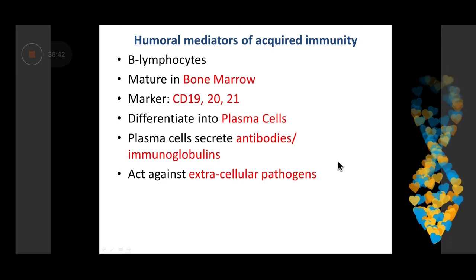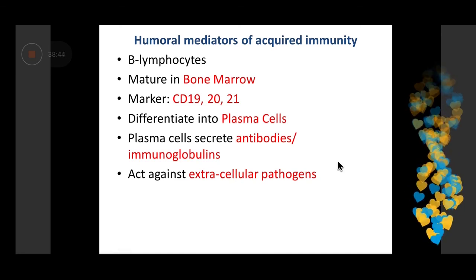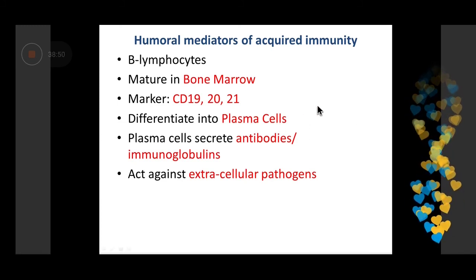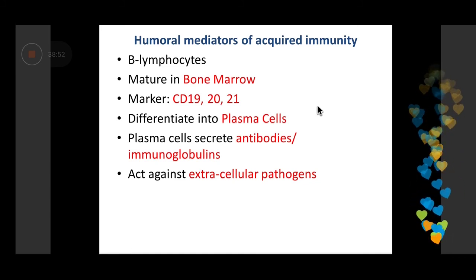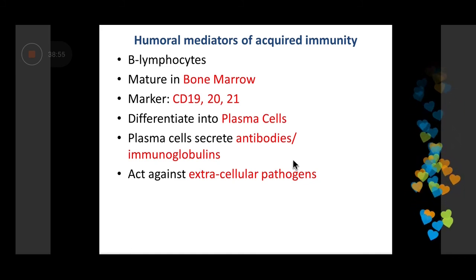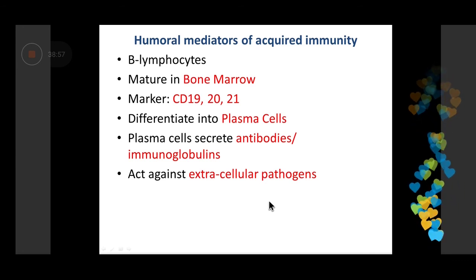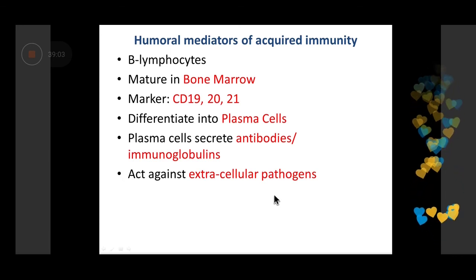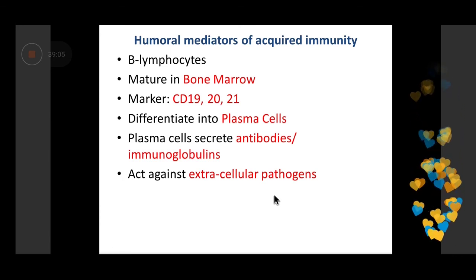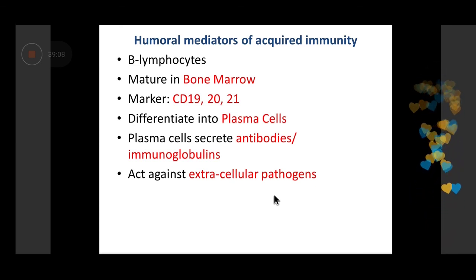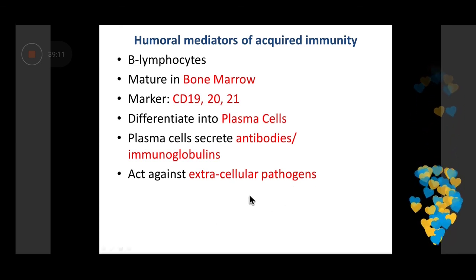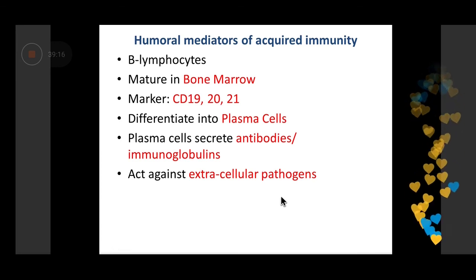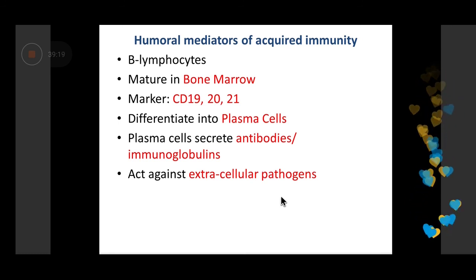Okay. Now these lymphocytes, T and B lymphocytes and other lymphocytes, are arranged in lymphoid organs and tissues. There are two primary lymphoid organs, the bone marrow and the thymus. Whereas there are also secondary lymphoid organs, like the spleen and lymph nodes. So what is the distinction between a primary and a secondary lymphoid organ? The primary lymphoid organs, the bone marrow and the thymus, are the organs where the lymphocytes develop.